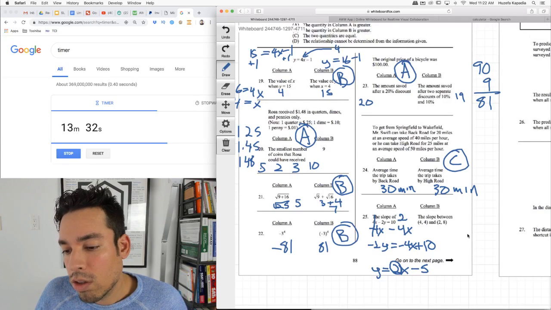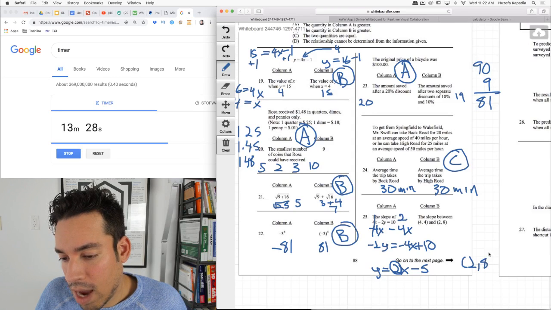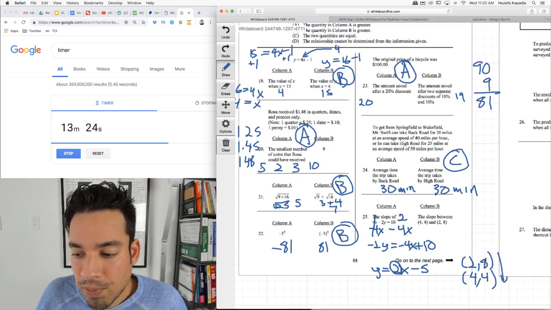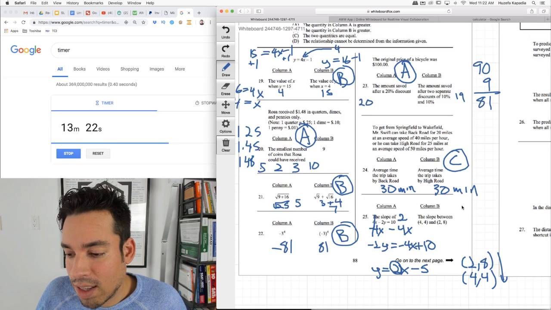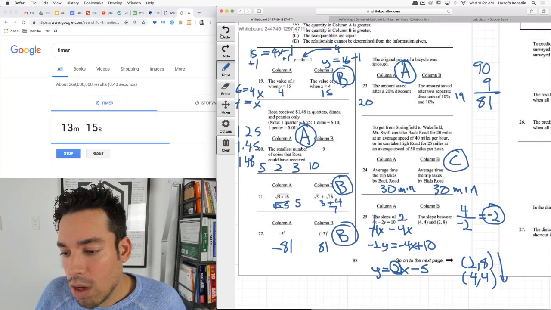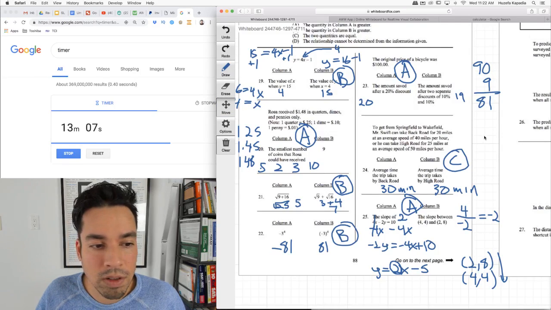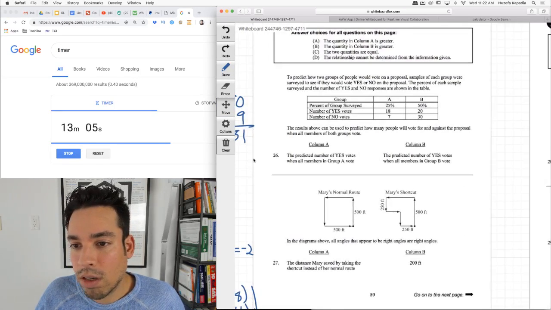The slope between these 2 points: to calculate slope, we stack the coordinates 2, 8 and 4, 4, subtract down, and put the difference of the y's on the top. 8 minus 4 is 4, 2 minus 4 is -2, equals a slope of -2. So which one's bigger? 2 or -2? 2, clearly. Okay. So that means A is bigger. That's how we rock the quantitative comparisons.